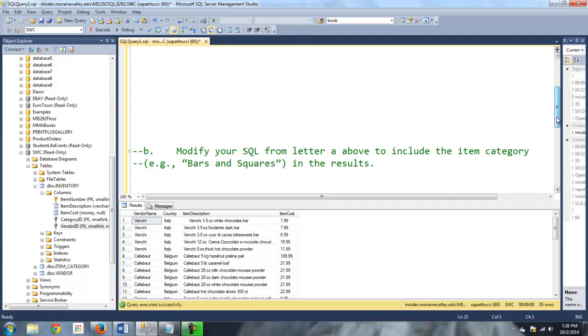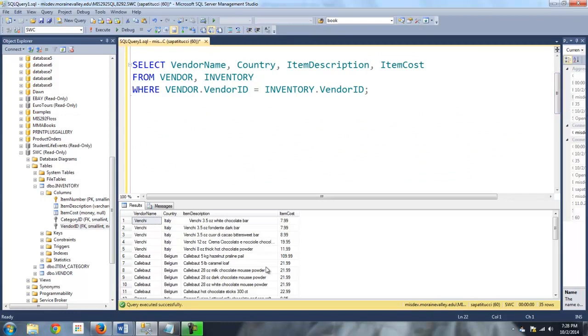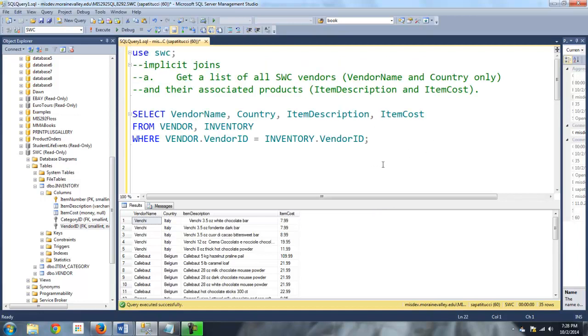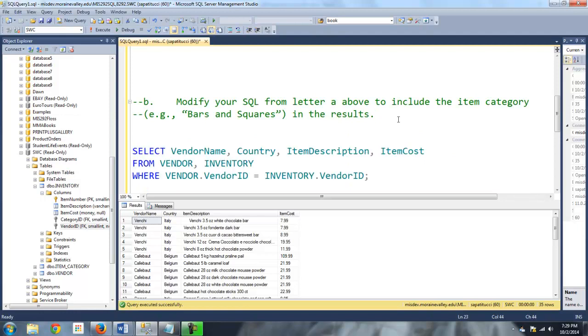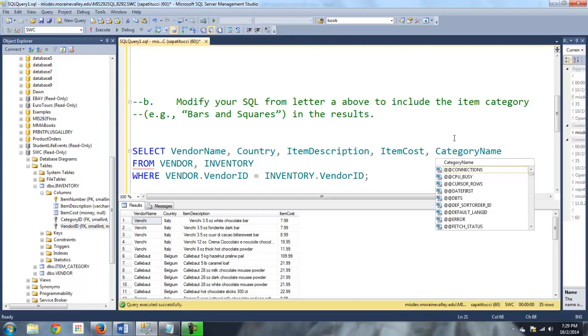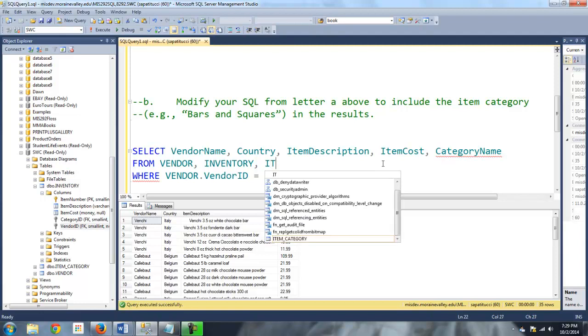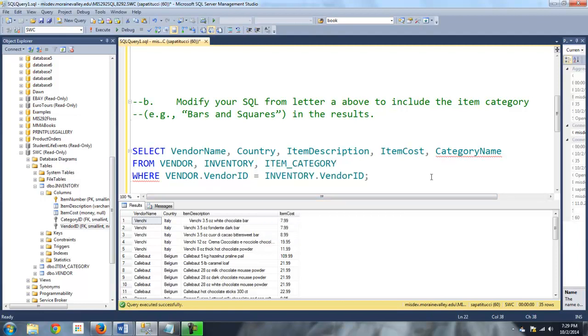Okay, so not only do we want these things, the countries, the descriptions, the costs, we want to know what it is, if it's a bar, if it's a bag of chips, if it's, you know, a pouch of cocoa or whatever. So basically, I'm going to copy this. We've already got a good template going here, and I'm going to paste it in. Okay, and I'm going to squeeze in here, and now we want the, oh, it's the category name column. That's the one in question. Okay, and that is coming from the item category table, so I've got to get in here in my from clause. Okay, this is the guy we want.